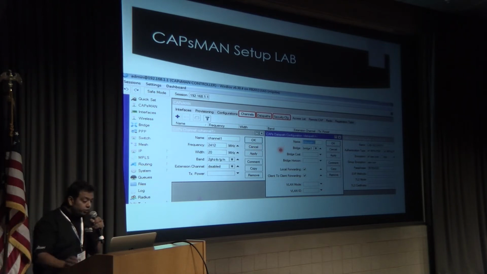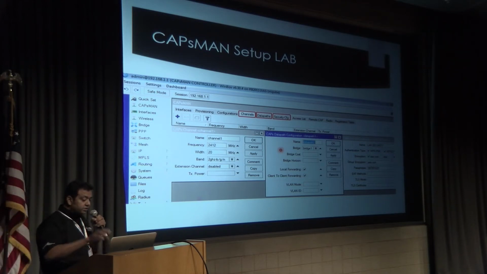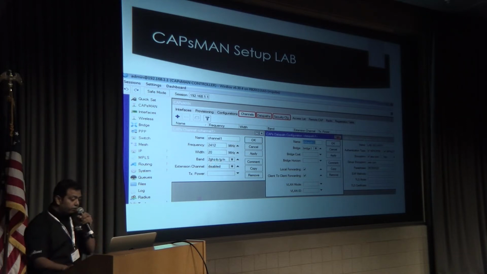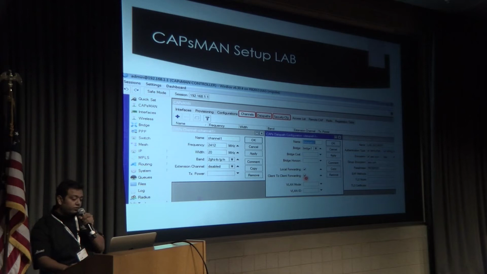the configuration which you are required to do, there are three components mainly which you have to do: channels, data path, and security configuration. You can make your customized channels here, and you can mention here. It will be in CAPsMAN channels. You will press CAPsMAN, and in channels you can make a channel. And for data path, that is how data will flow. So you have to make the data paths, and from here you can enable local forwarding and client to client forwarding. This I will explain more.